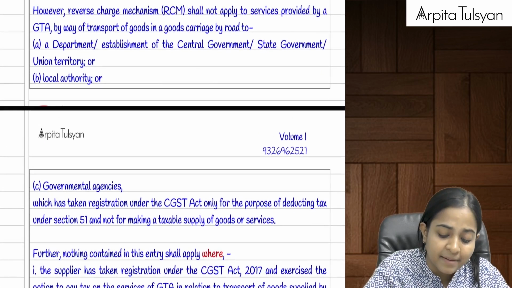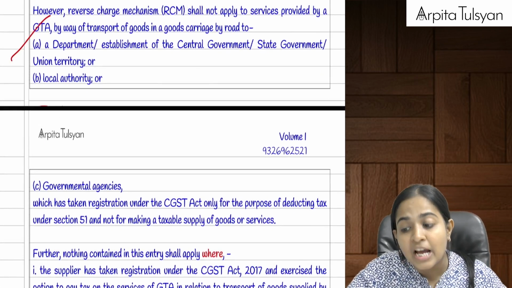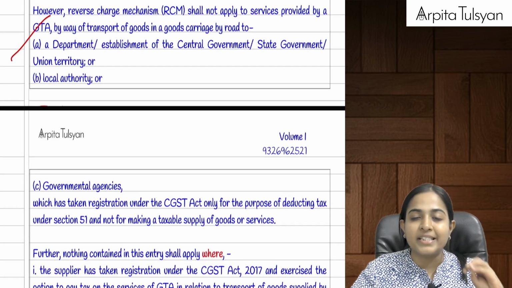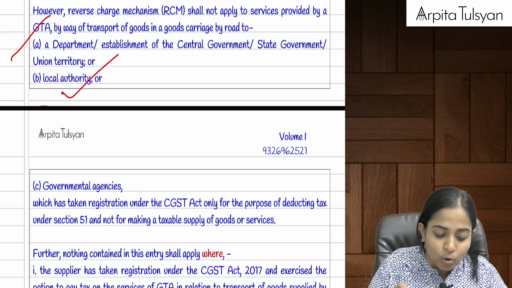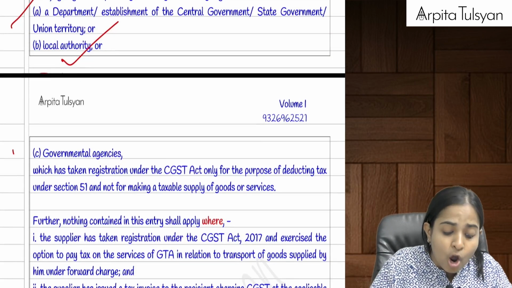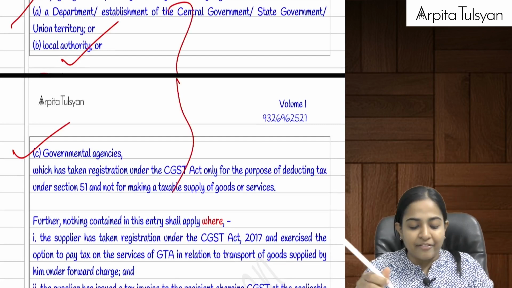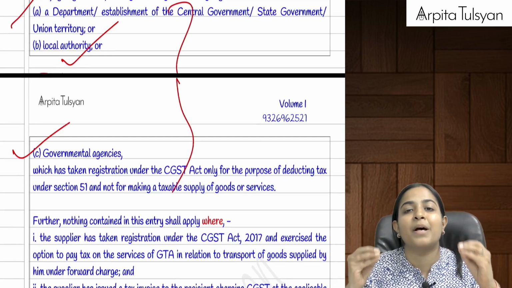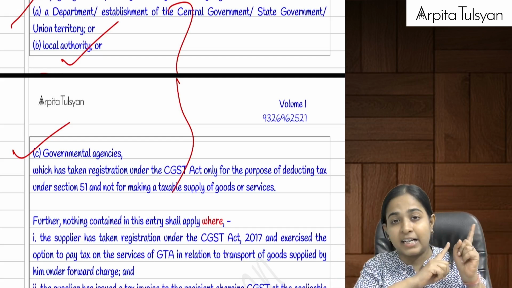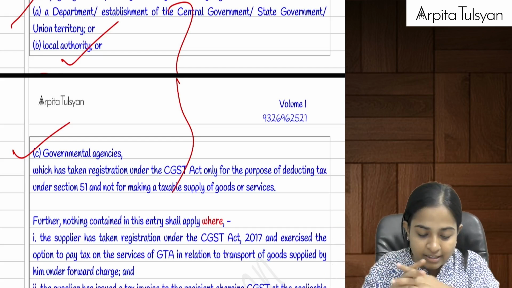Just try to understand. If the services have been provided to any department or establishment of government, central government, state government, union territory, or a local authority, municipal corporation, etc., or to any government agencies, and if these people have taken registration only for the purpose of TDS under section 51. Ma'am, what TDS? Is this the income tax TDS? No, here we are talking about GST TDS, which we are going to study further.